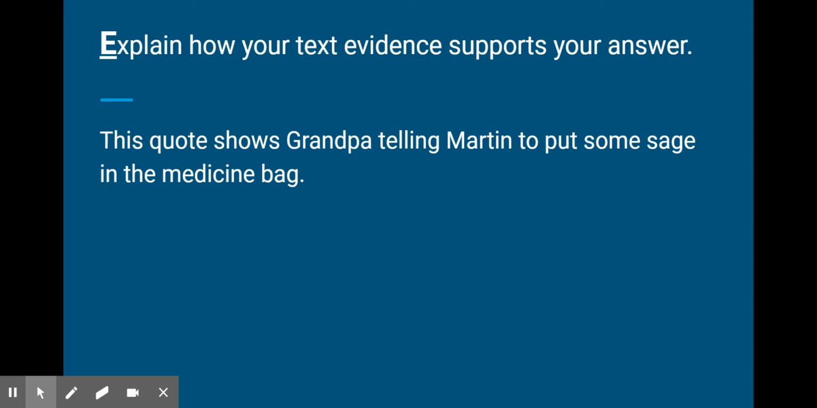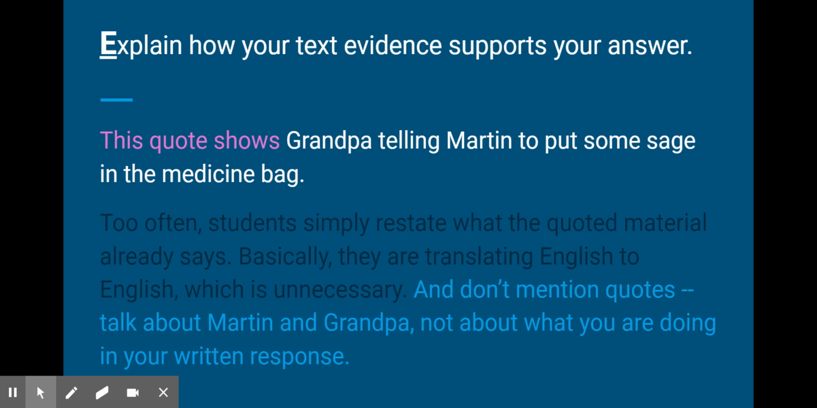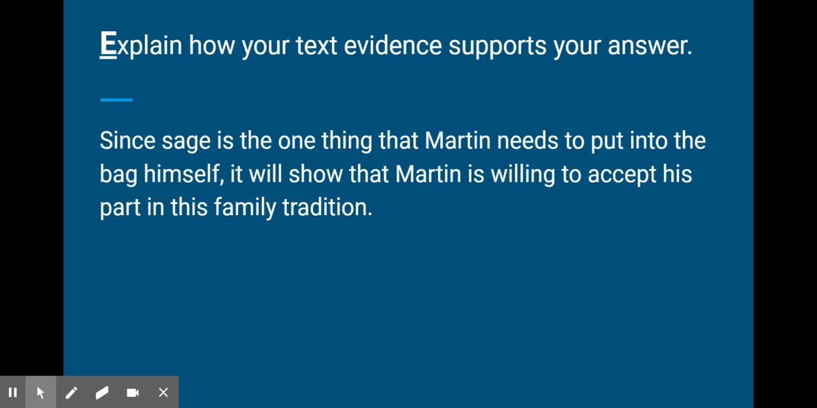Another thing that students like to do is they'll do that, but they'll also throw in a comment like, this quote shows, or this quote says, and that doesn't work very well either. We still have the same thing about Grandpa telling Martin, it's just the English to English translation again, but also, by calling it a quote, they're referring to their own essay. We don't need to do that. We don't want to do that. Don't talk about my essay shows in this paragraph. You're making self-reference there. So we want to make sure that we are using proper tone here, using a formal tone.